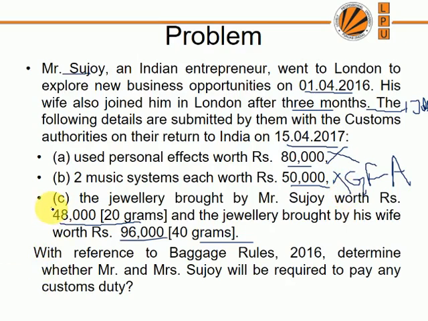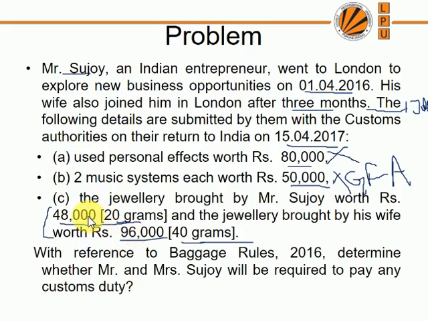Please think about it, I have told you: for a gentleman, the weight of jewelry should be 20 gram and the maximum value should be 50,000 rupees. Whereas in the case of a lady, the weight should be 40 gram and the value in Indian rupees should be 1 lakh. Do they need to pay any duty on this 48,000 and 96,000 jewelry brought or not? Please think about it. Pause the video and think about it for a minute.